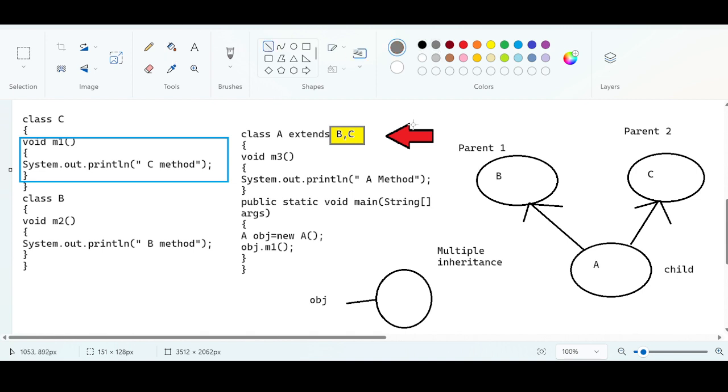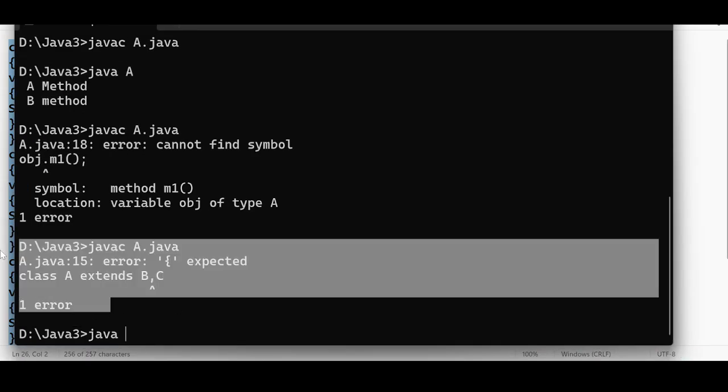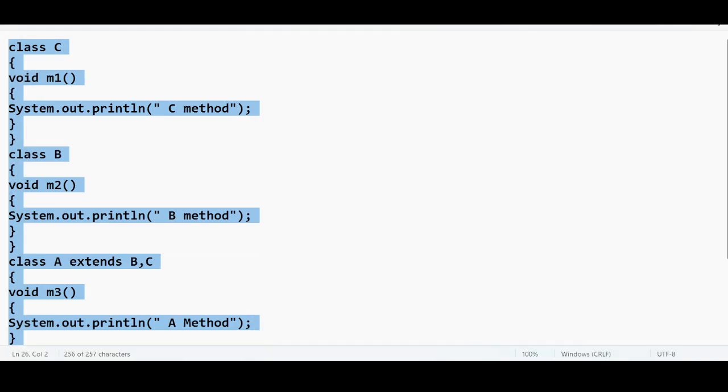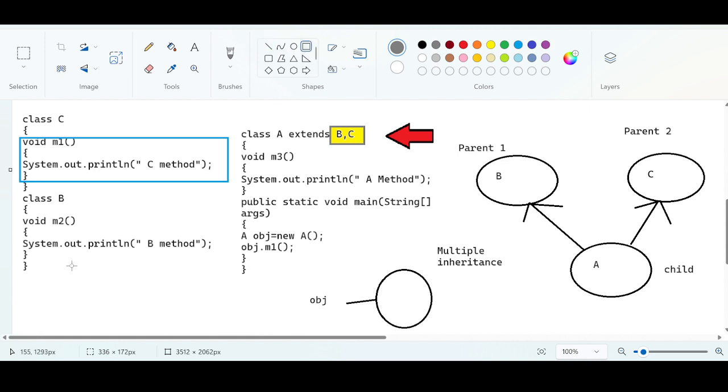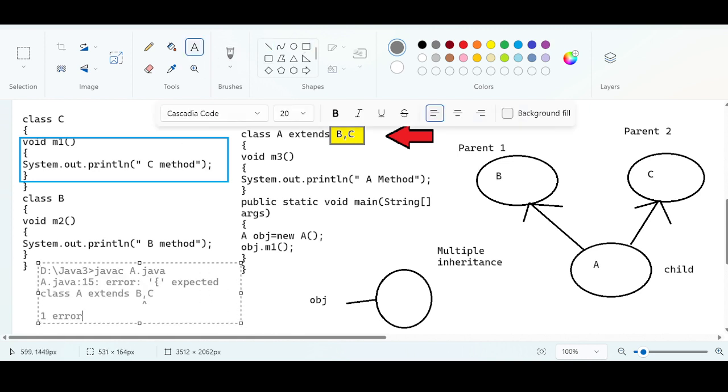The compiler ensures that the moment it sees two classes after the extends keyword, it will throw an error. It won't even execute this main method. During compile time itself, it is going to throw an error. That's why I told you yesterday that multiple inheritance is not possible in Java. From the error, you should recognize that this error is part of multiple inheritance.